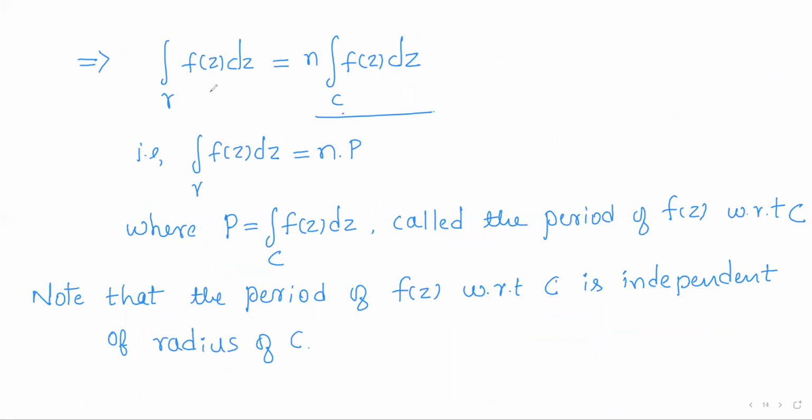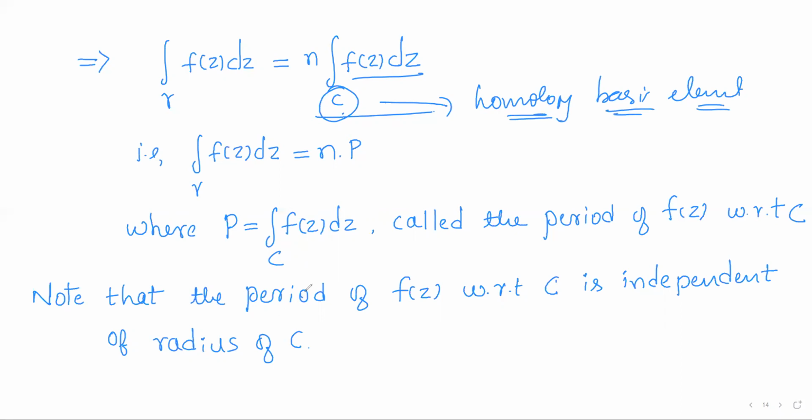So the integral of f of z dz over gamma is n times the integral of f of z dz over C, where C is actually a homology basis element. As C is a homology basis element, the integral of f of z dz over C can be called the period of f of z. As there is one and only one homology basis element, there will be one and only one period for f of z.